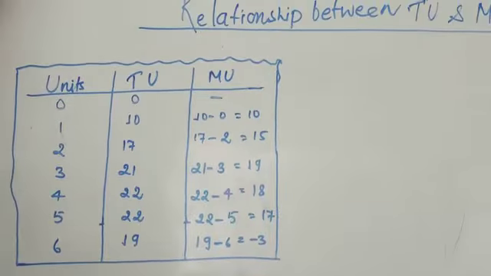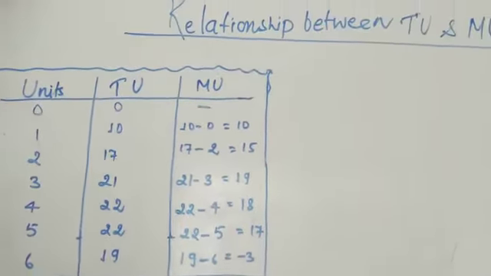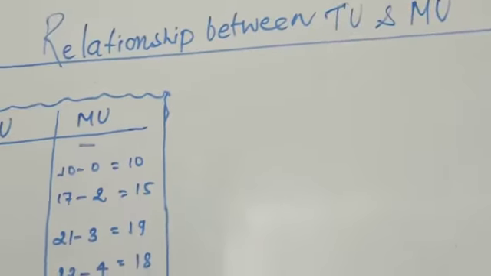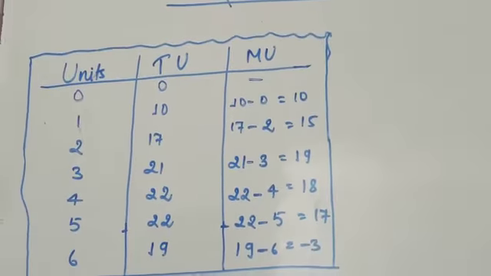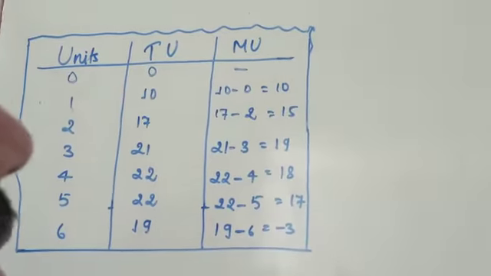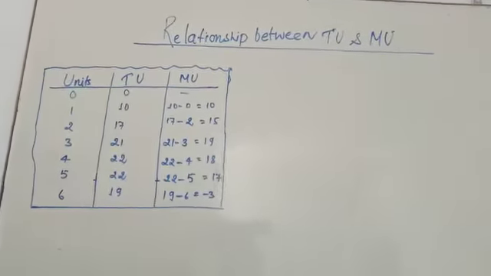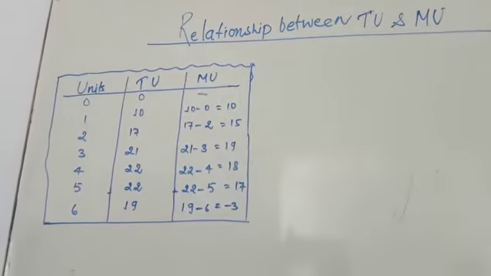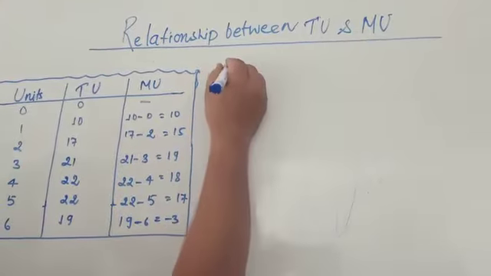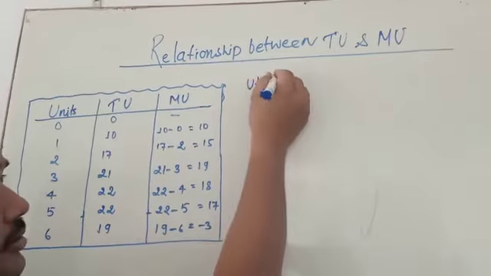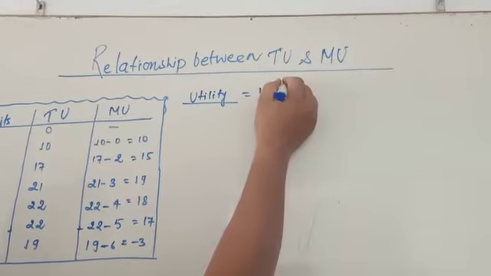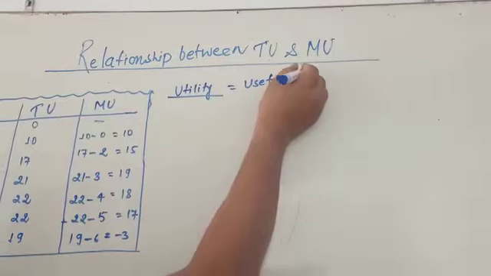Dear student, today we are going to study the relationship between total utility and marginal utility. It is very important to know what total utility is and what marginal utility is. First, you have to understand the meaning of utility. Utility means usefulness of any goods and commodity.